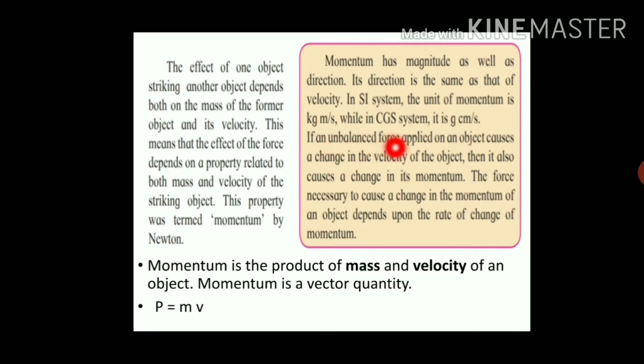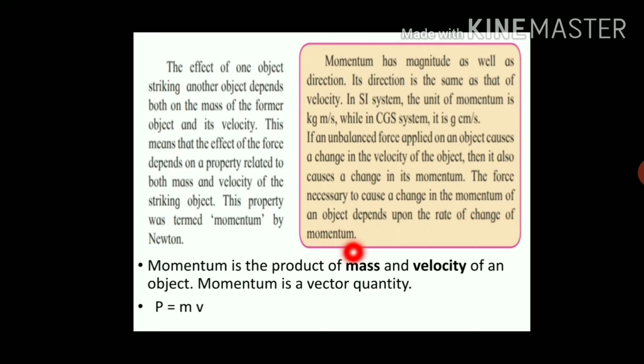If an unbalanced force applied on an object causes a change in the velocity of the object, then it also causes a change in its momentum. The force necessary to cause the change in momentum of an object depends upon the rate of change of momentum.